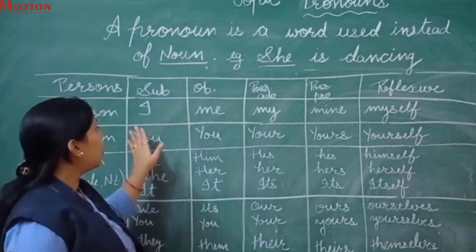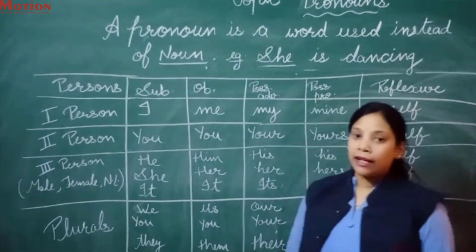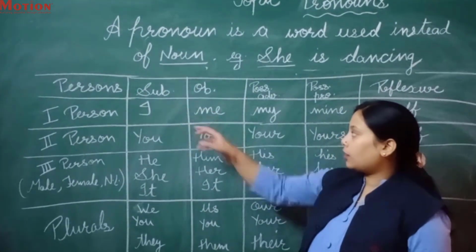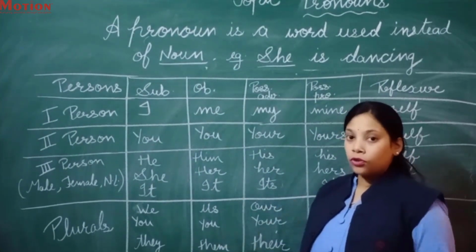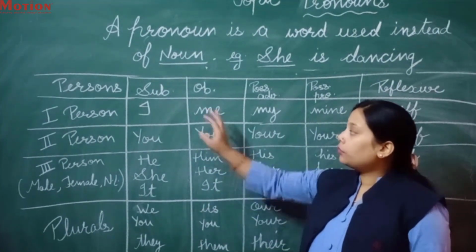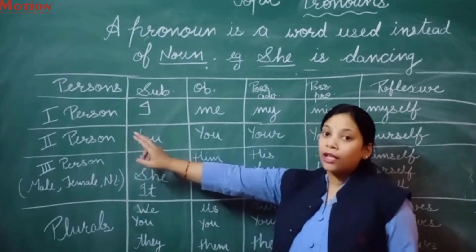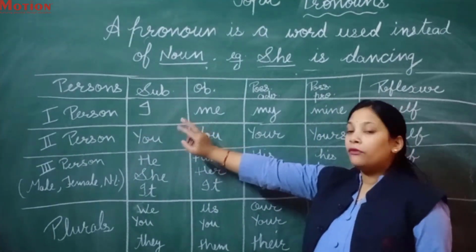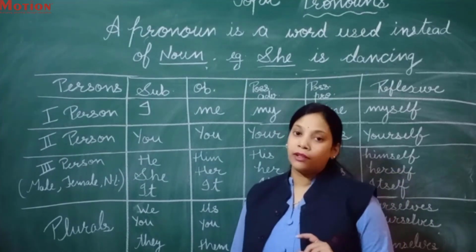As we all know, in a sentence there is a subject, object, predicate, all the things. So pronouns we use always. According to subject, if we have to use a first person pronoun, then what will we use? I. Firstly, I will give you a brief introduction about the persons. Who is the first person?